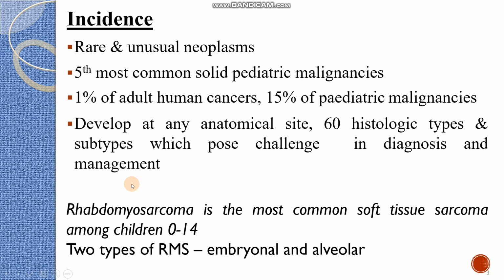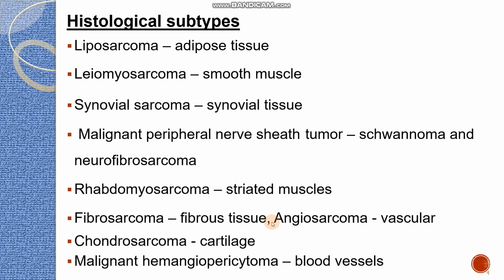0 to 14 years. Out of this, embryonal as well as alveolar rhabdomyosarcomas are commonly seen in children. Histological subtypes: liposarcoma mainly occurs when adipose tissues are affected. If smooth muscle is affected, leiomyosarcoma. When synovial tissues are affected, it is termed synovial sarcoma. When nerve sheath is affected, schwannoma as well as neurofibrosarcomas.